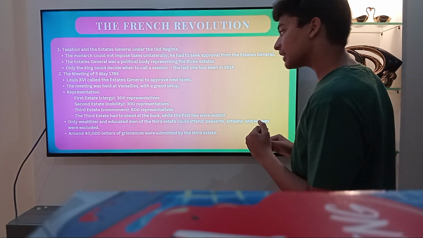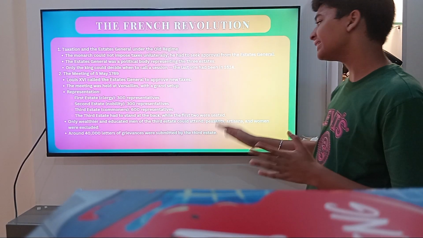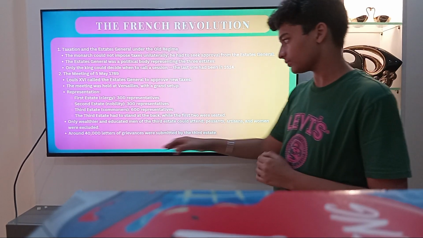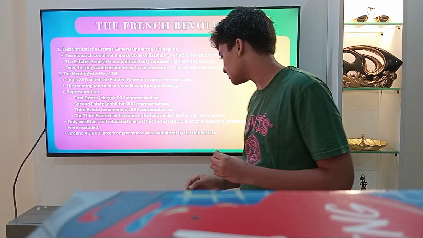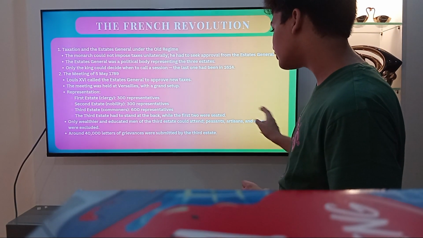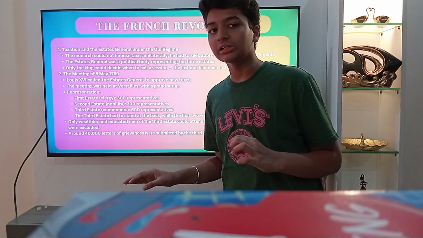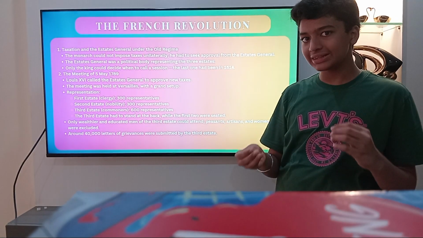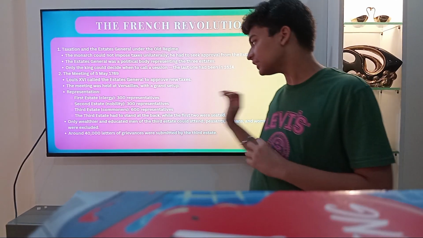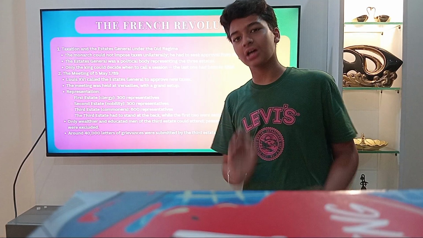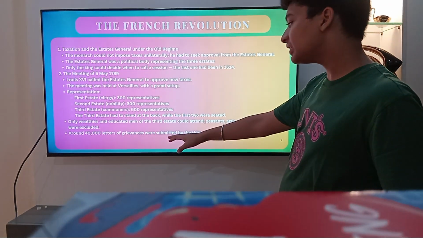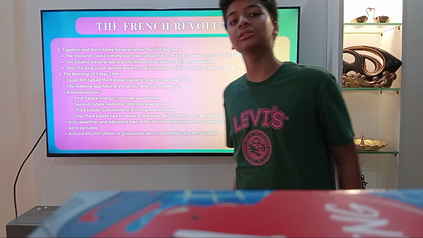The third estate had to stand at the back while the first two were seated. Only wealthier and educated men of the third estate were sent to the Estates General meeting; peasants, artisans, and women were excluded. Around 40,000 letters of grievances were submitted by the third estate.